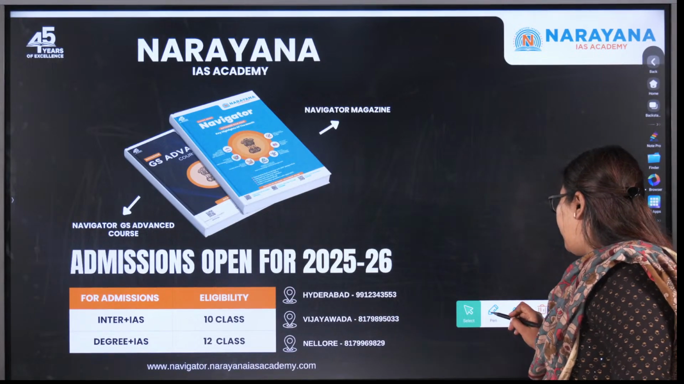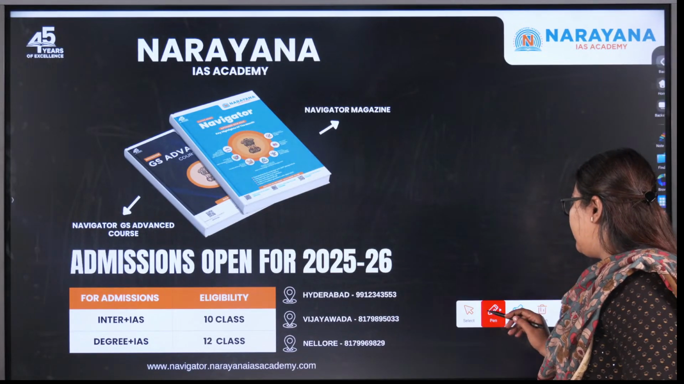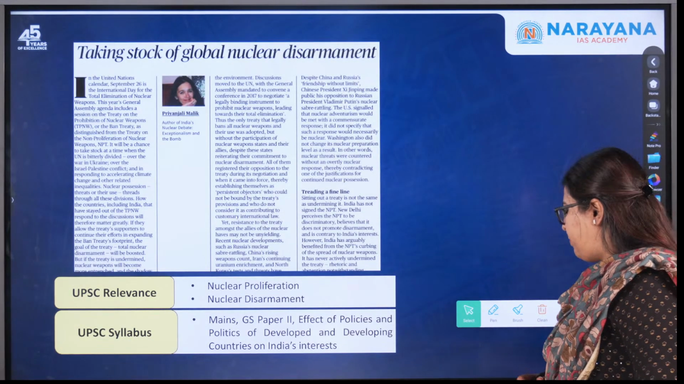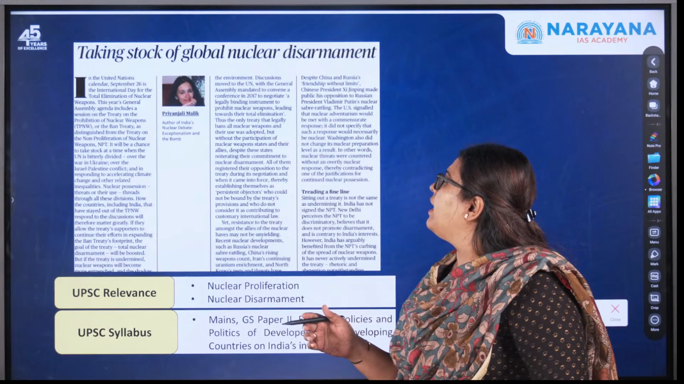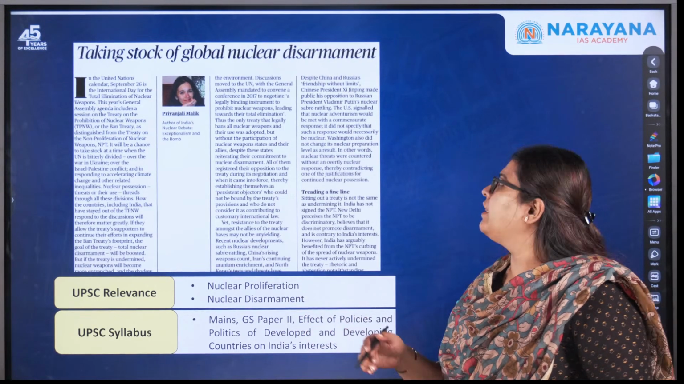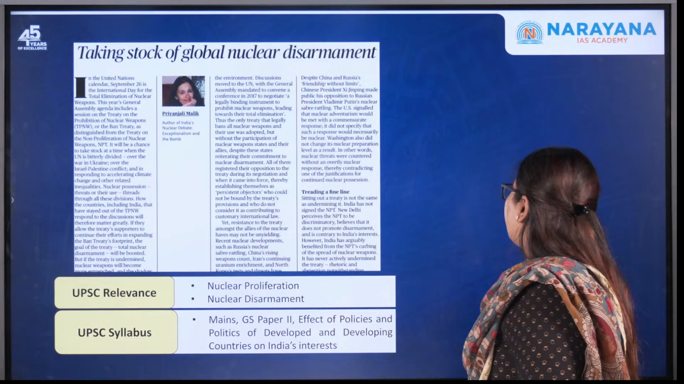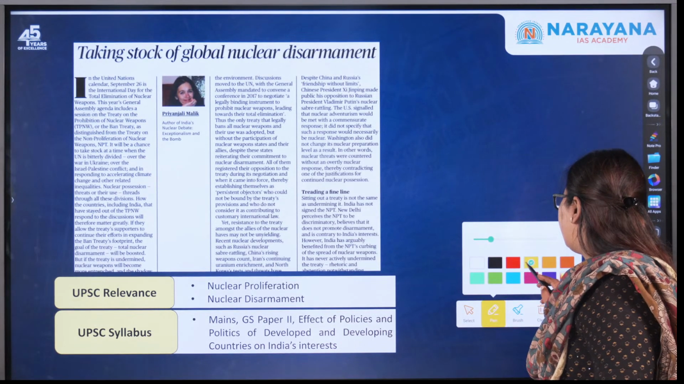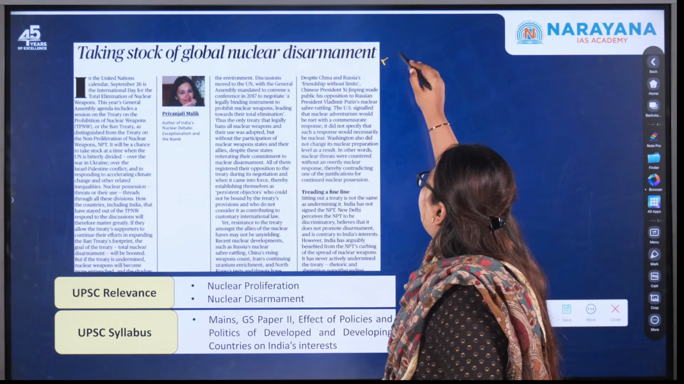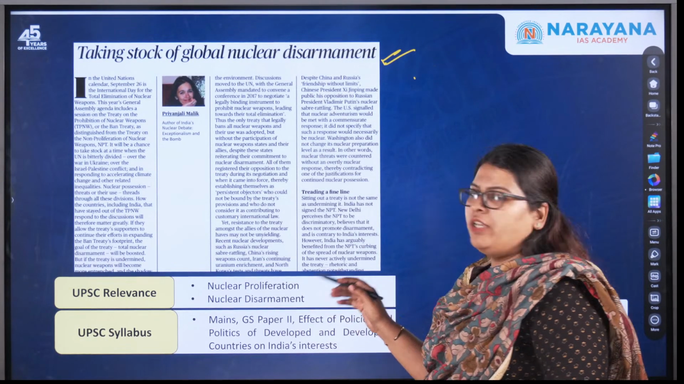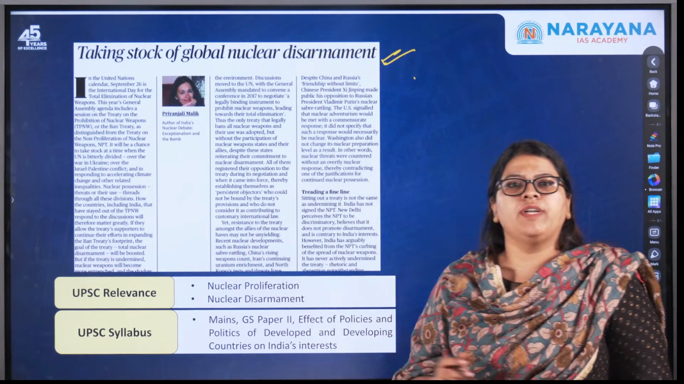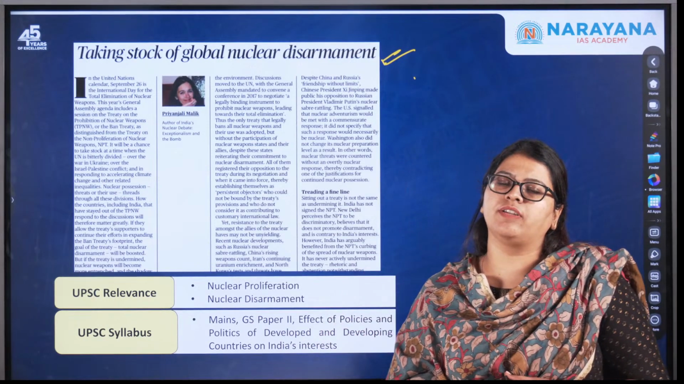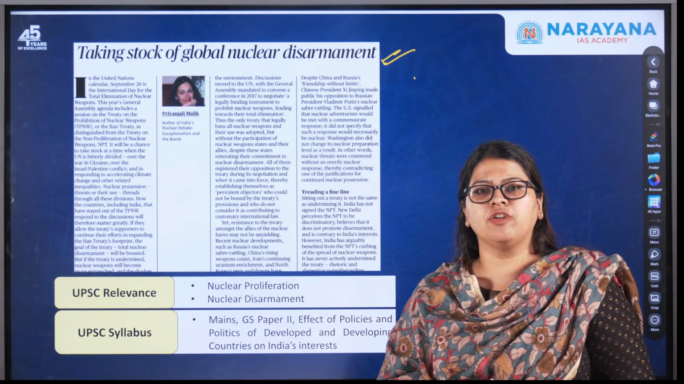So moving forward, let us actually deal with the next topic that we've picked up for the discussion today. This is nothing but taking stock of global nuclear disarmament. So this is a very, very important mains topic that we've picked up today. Today being the 26th of September, it has been observed by the United Nations as the International Day for Elimination of Nuclear Weapons.